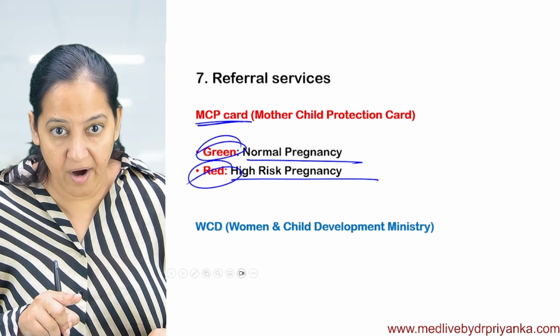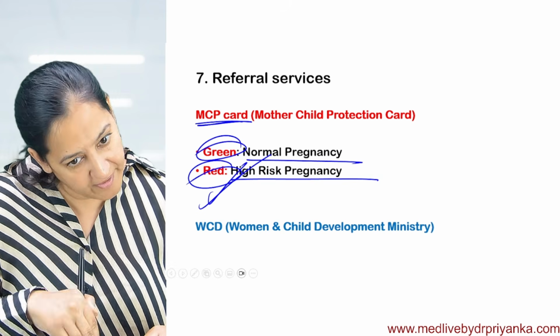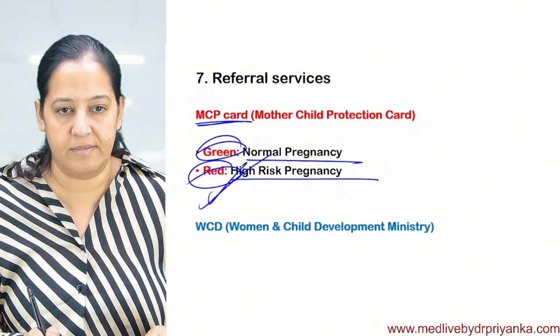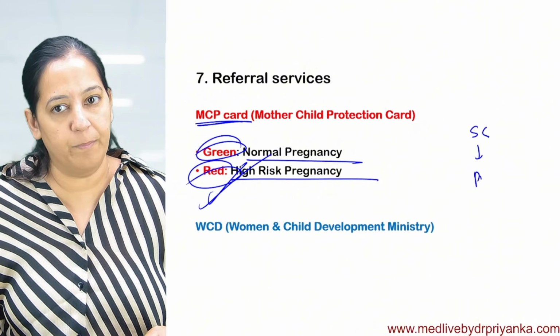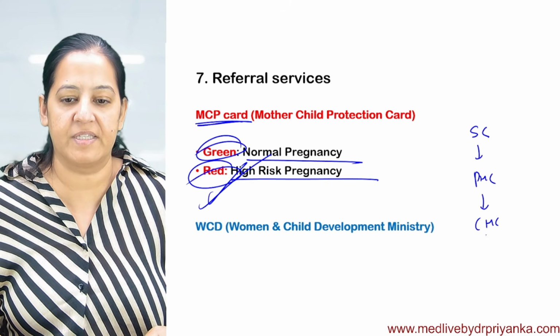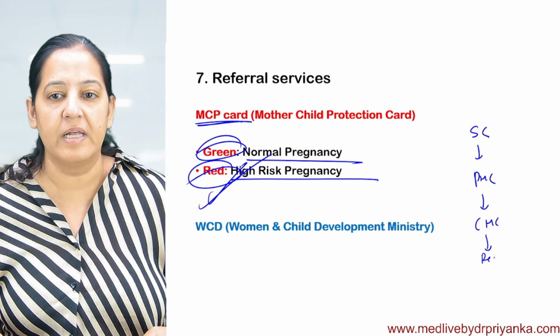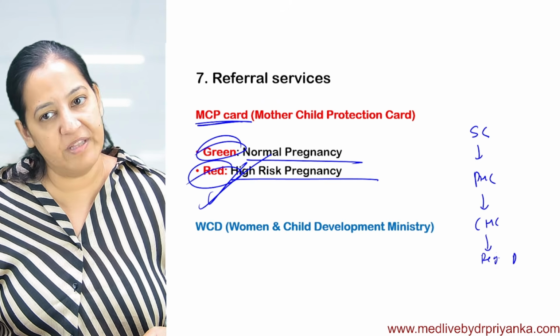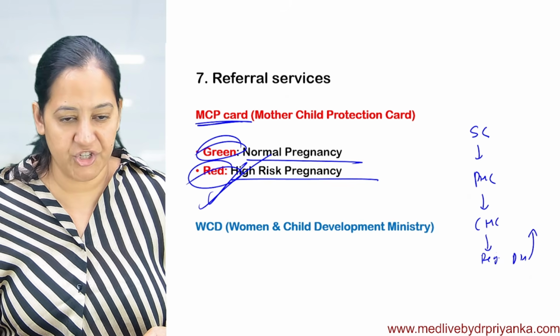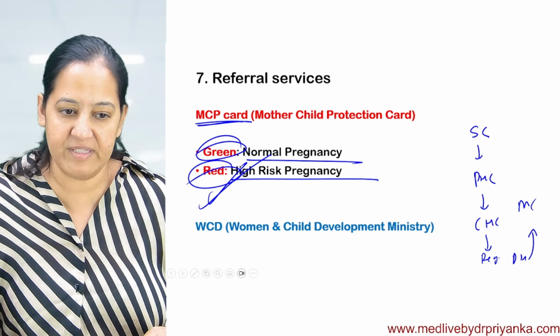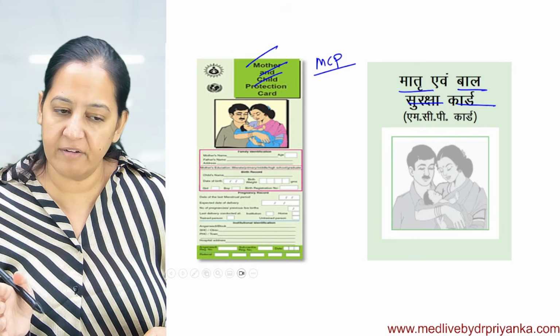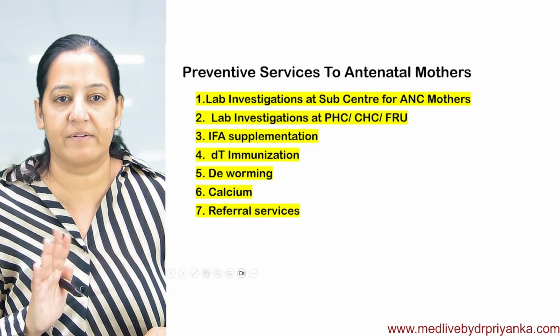So if it is a red card, it has to be referred further to the higher centers. From the sub center, it will be referred to PHC. From the PHC, it will be referred to CHC. From the CHC, it will be referred to the regional district hospitals. And from there, it will be referred to the tertiary medical colleges. Like that, referral services will be there with a red card. Green card will be dealt with there only. So this is how the referral services are provided.